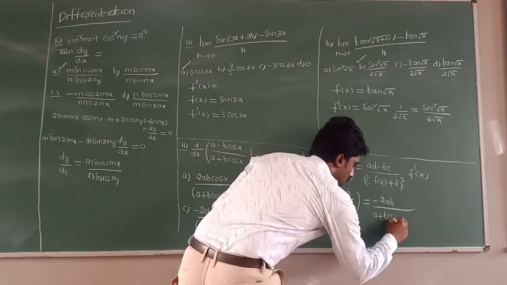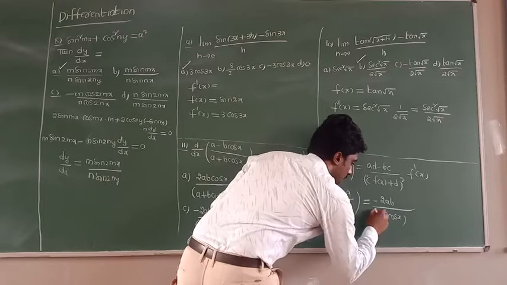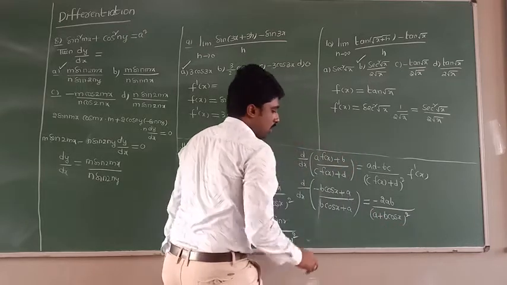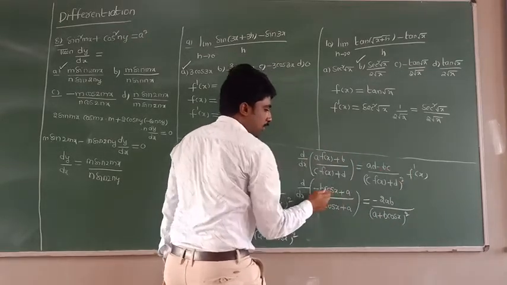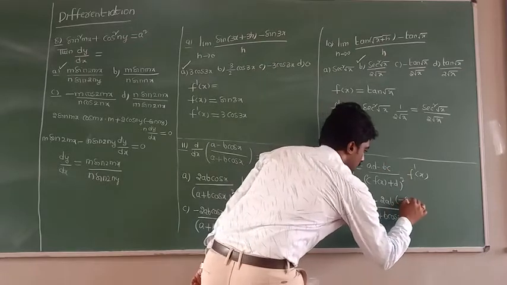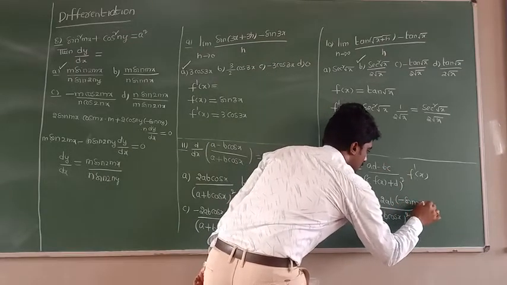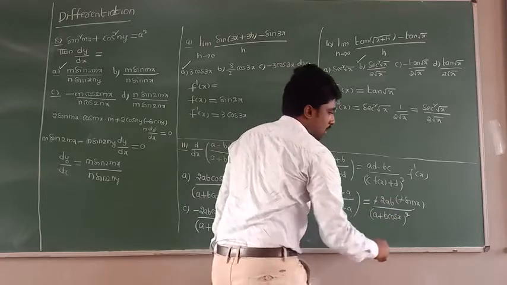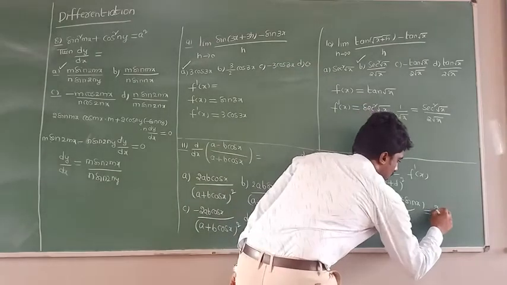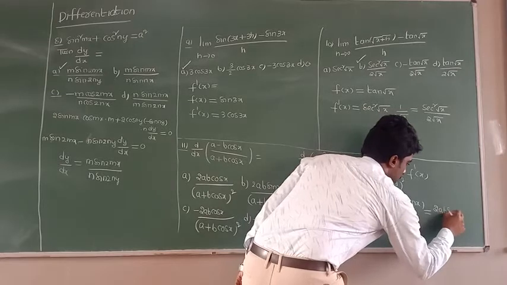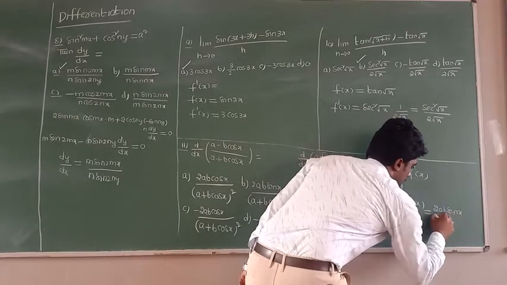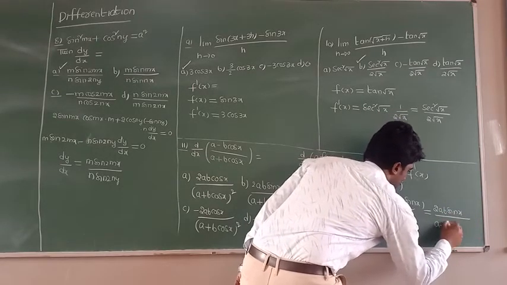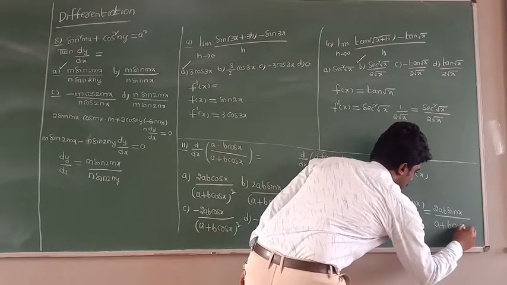A plus b cos x whole square, into f dash of x, the differentiation of cos x, which is minus sin x. Now if you multiply, the minus signs cancel. So finally, what am I getting? 2ab sin x by a plus b cos x whole square.